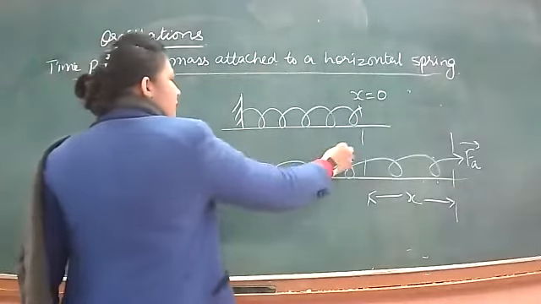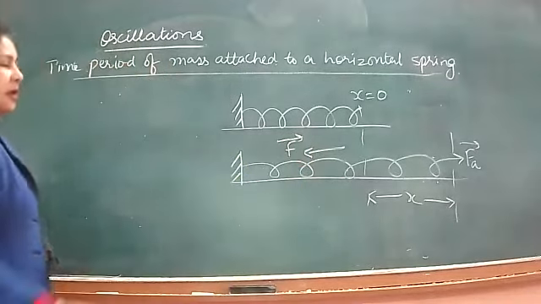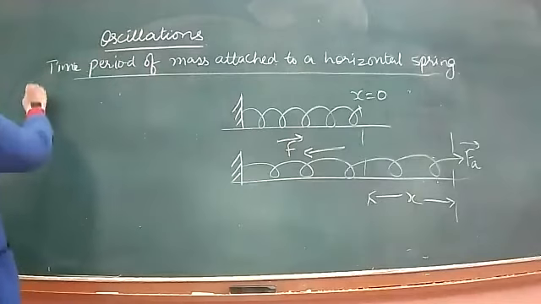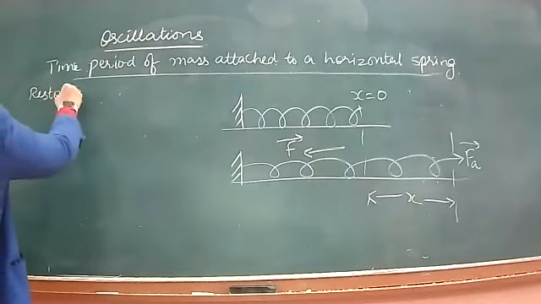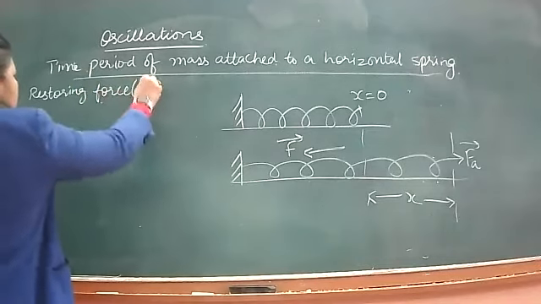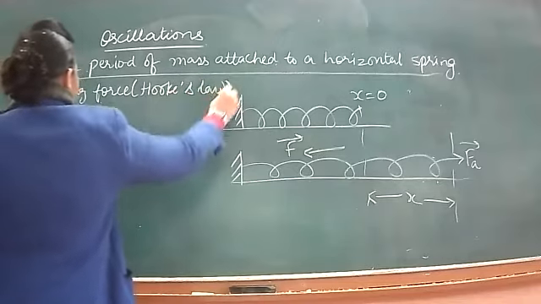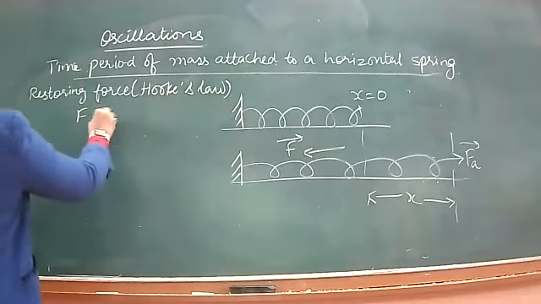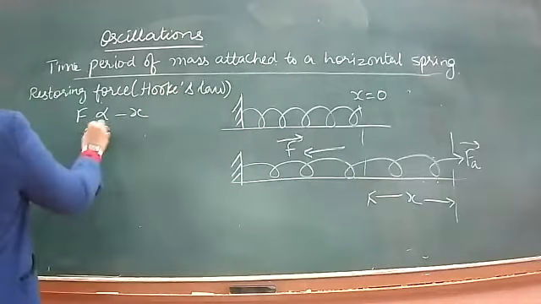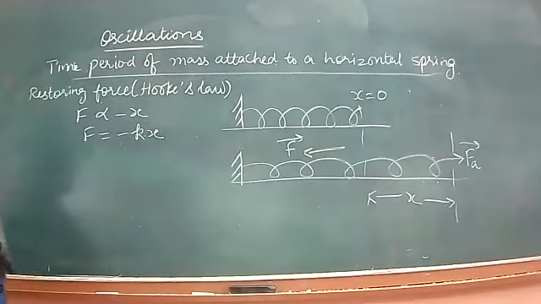First of all, we know from Hooke's law that there will always be a restoring force produced within the spring. According to Hooke's law, the restoring force is directly proportional to displacement: F is equal to minus kx. There is a negative sign in Hooke's formula.